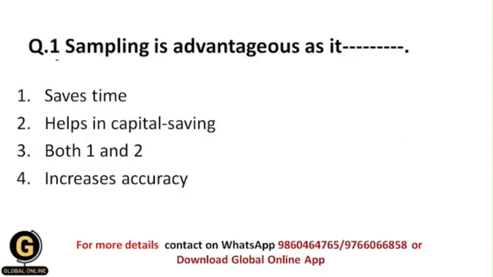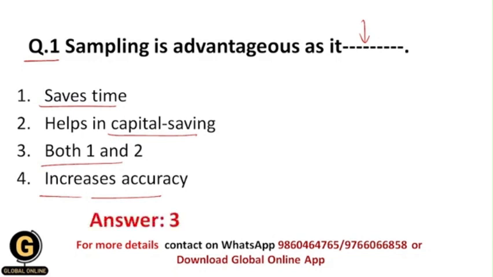Question 1: Sampling is advantageous as it dash. So why, students, is sampling advantageous? Why do we do sampling in research? Because it saves time, because it helps in capital saving, because both 1 and 2, that is saves time and helps in capital saving, or increases accuracies. So students, your correct answer is 3, that is both saves time and helps in capital saving.